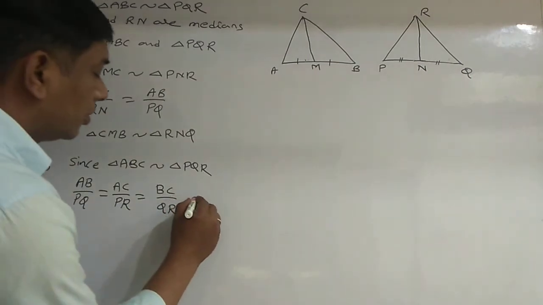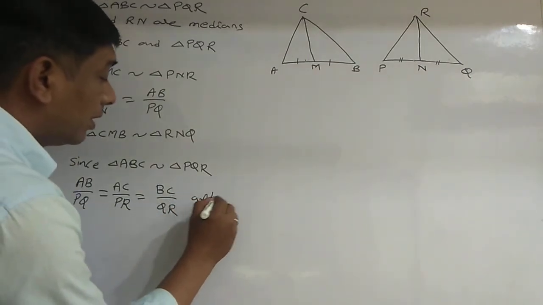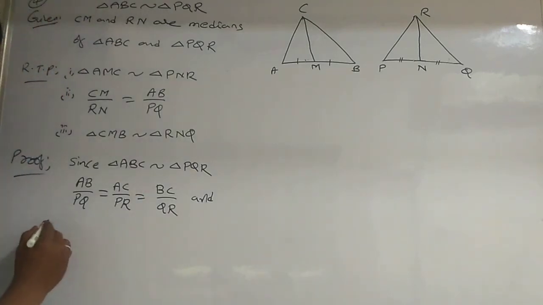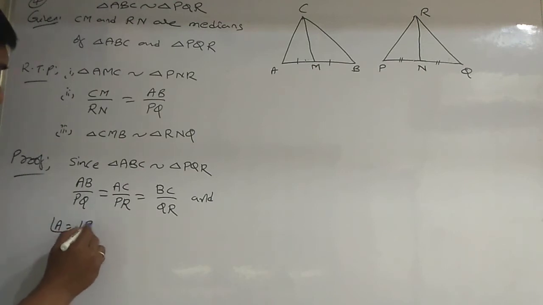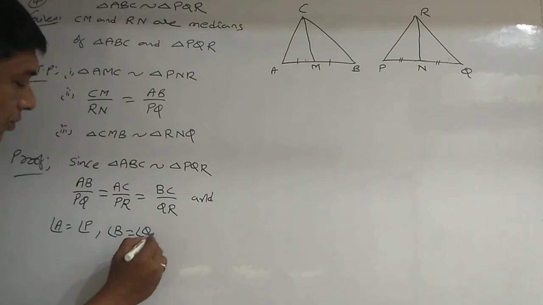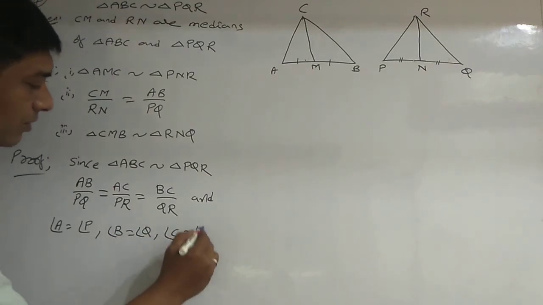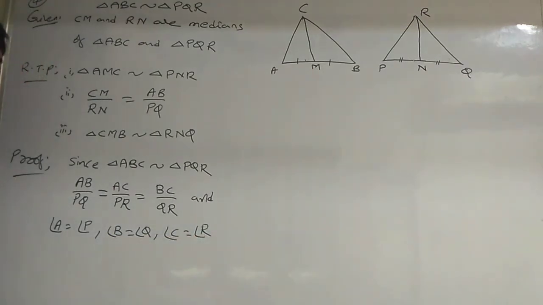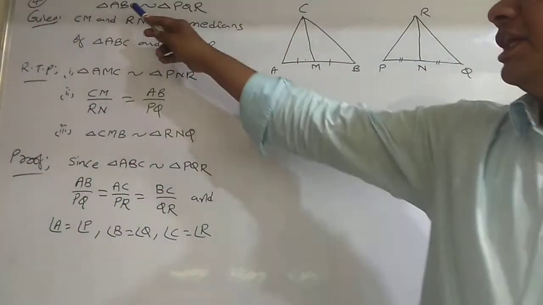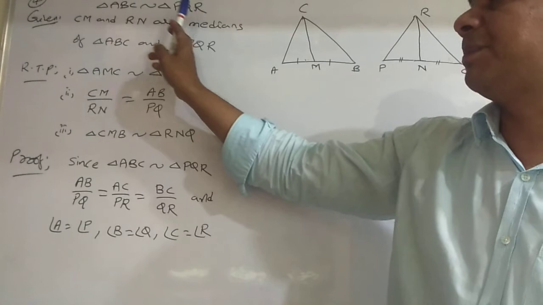And also, angle A is equal to angle P, angle B is equal to angle Q, angle C is equal to angle R, because triangle ABC is similar to triangle PQR.